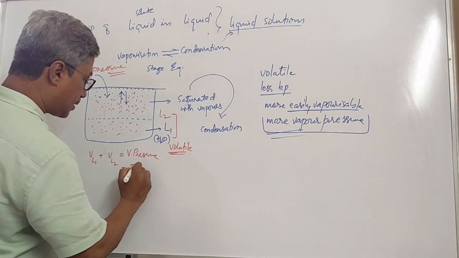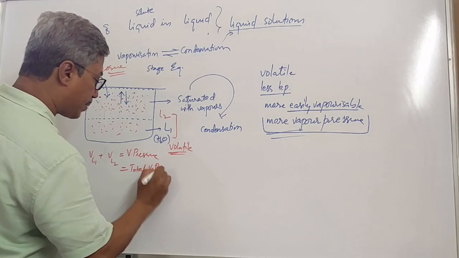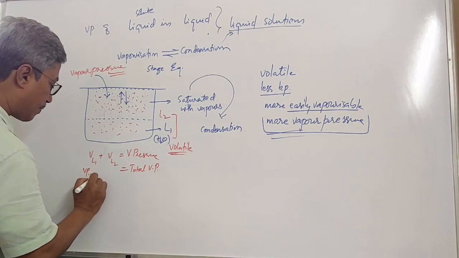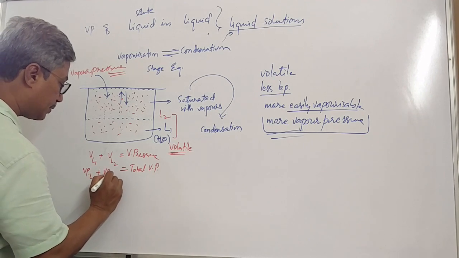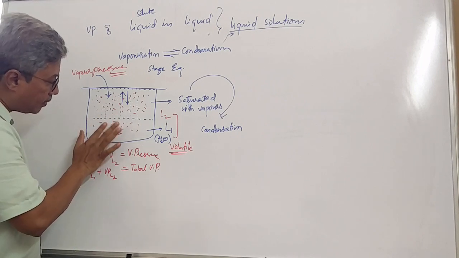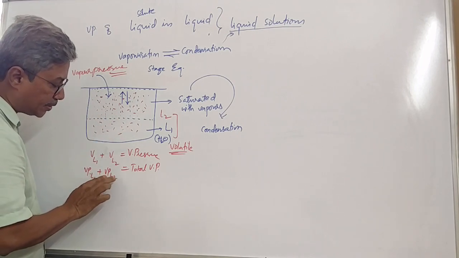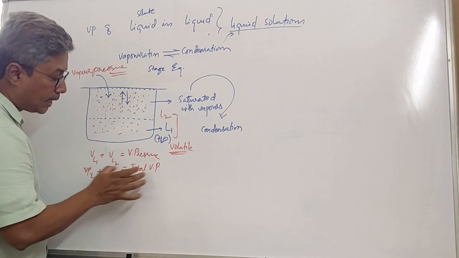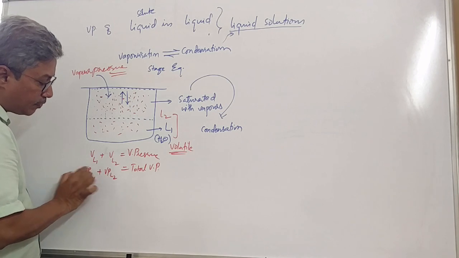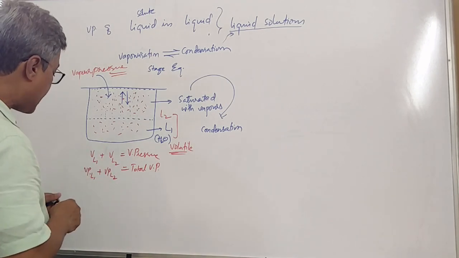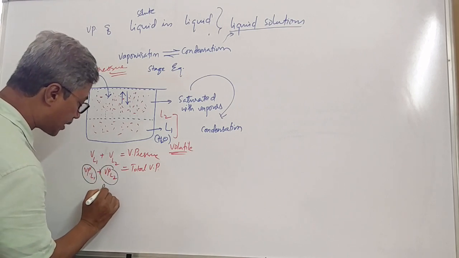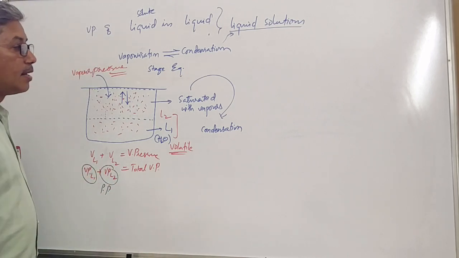This vapor pressure is the total vapor pressure, and this total vapor pressure is given by vapor pressure due to liquid 1 plus vapor pressure due to liquid 2. Is it clear? This is the vapor pressure of liquid 1, that is the first component, and this is the vapor pressure of liquid 2, that is the second component. That means total vapor pressure is the sum of the vapor pressure of individual components. These individual components are known as partial pressures.